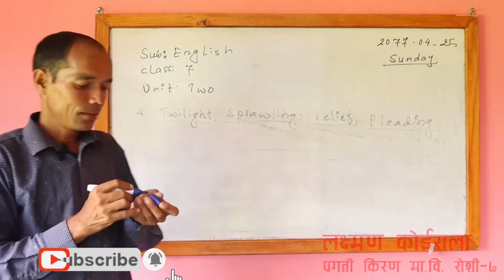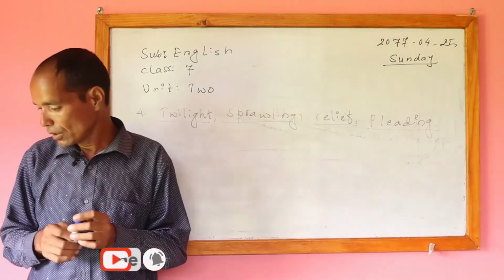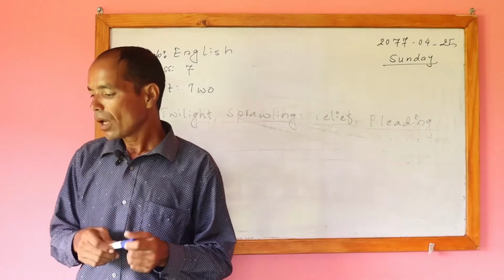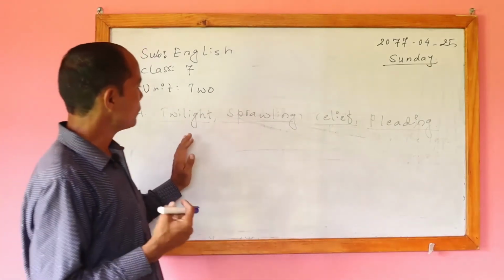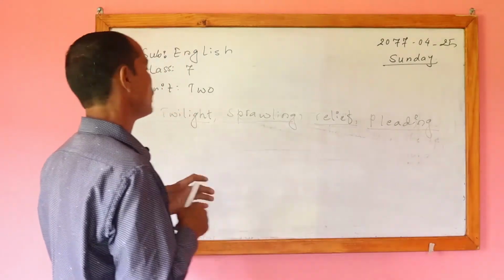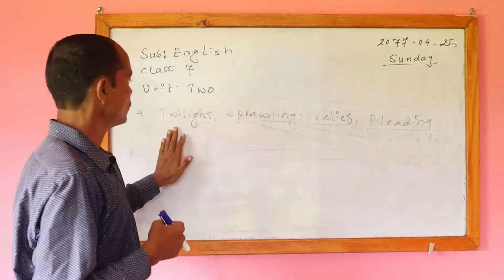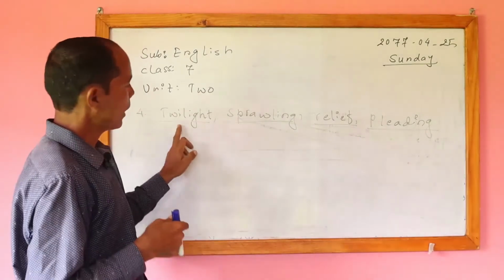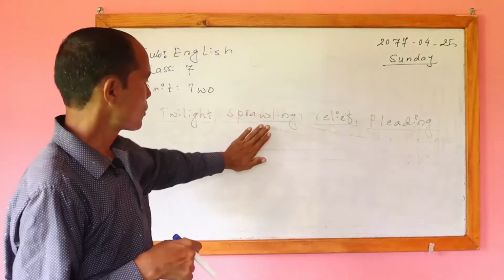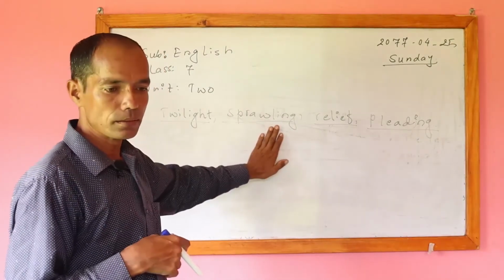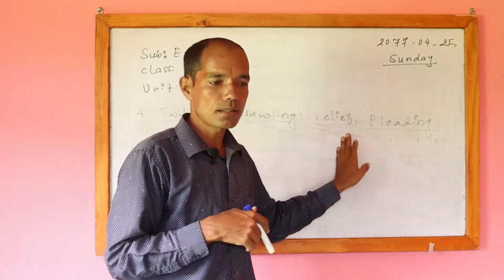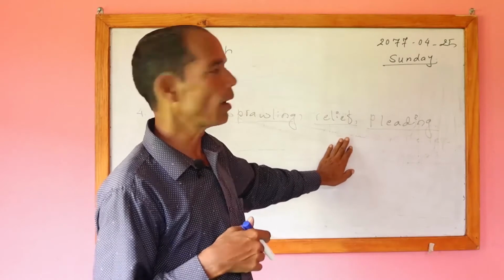So, students, other words here are: frozen, hurdle, agony, hamlet. Now I am going to tell you the meanings. Maybe you already know, we have already studied them. Twilight is the evening time. Sprawling is being big, spreading. Relief is not having any problem.